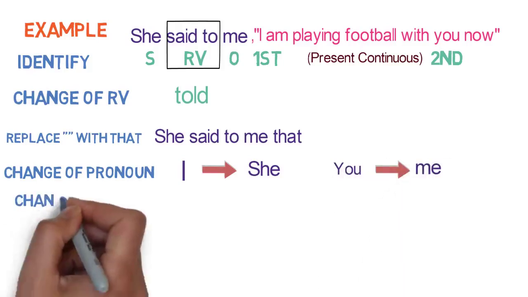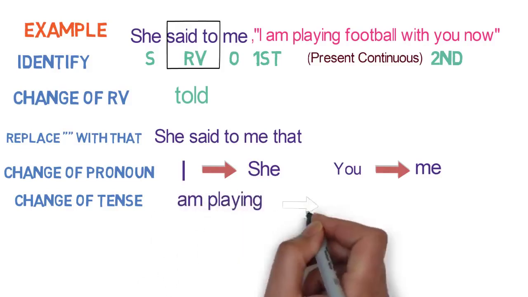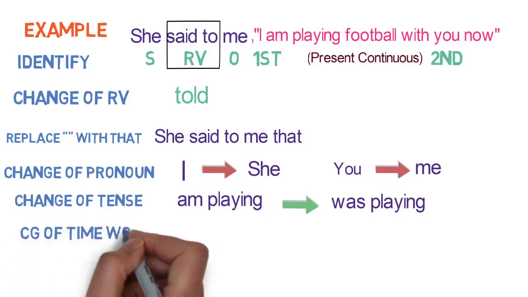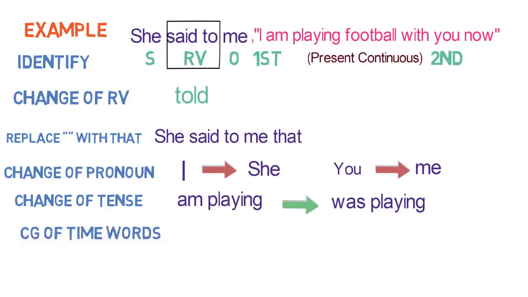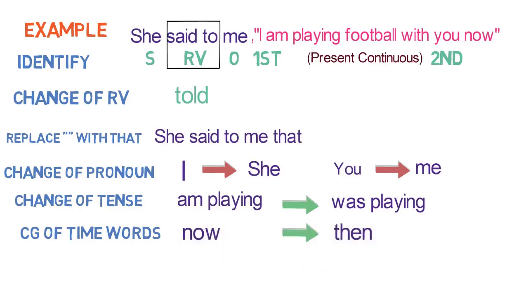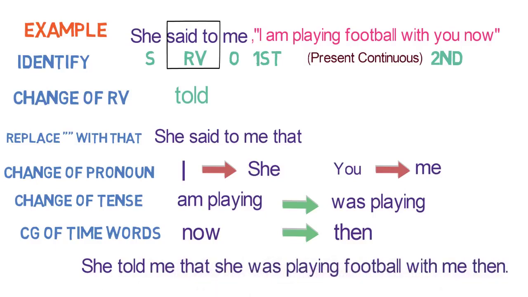Fifth step is change of tense. Here the tense is in present continuous, so it gets converted to past continuous. In this case, am playing will be converted to was playing. And the sixth step is change of words denoting time. Here the word now indicates nearness. It will be converted to then, which is showing distance. And bingo, the final outcome is indirect speech, which is: she told me that she was playing football with me then. I hope you have understood all these 6 steps.